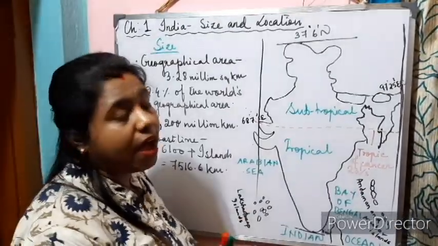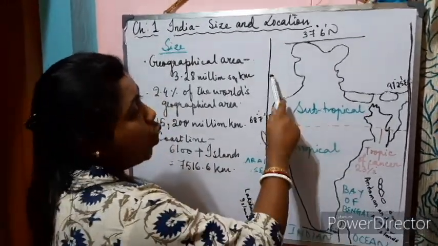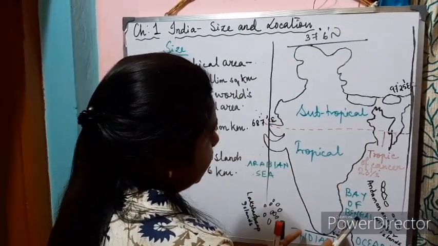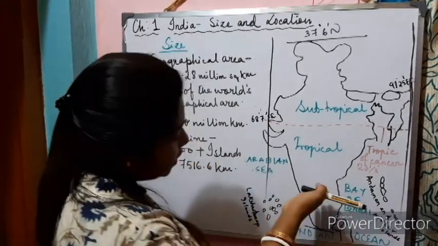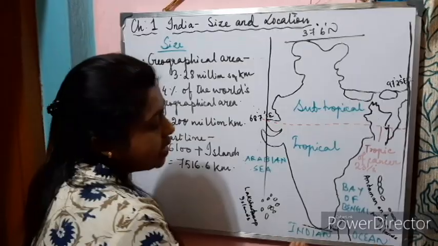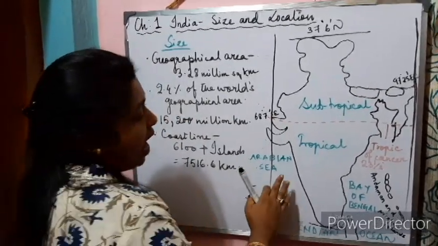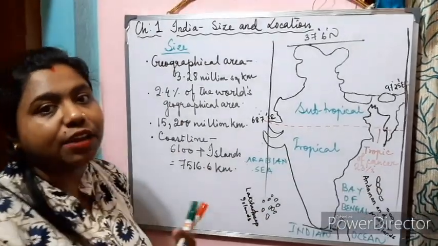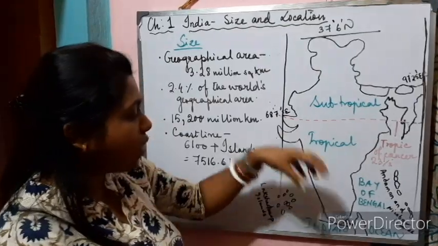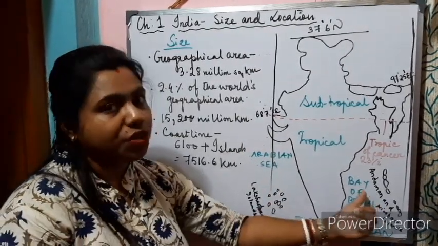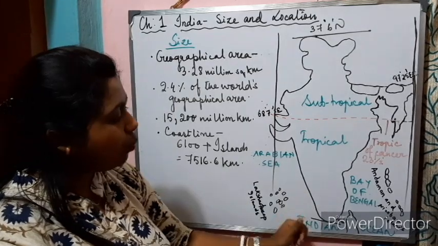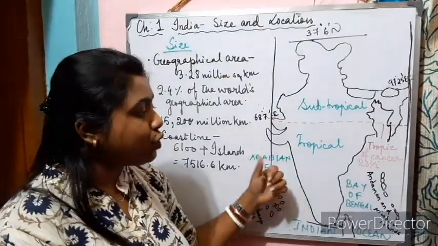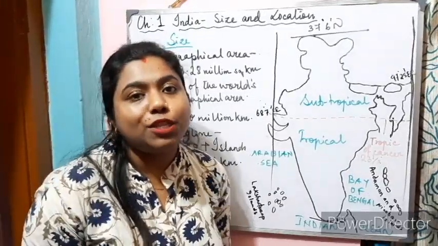India is bounded by the Himalayan Mountains in the north, northwest and northeast, and in the south our country is tapering and projecting into the ocean, the Indian Ocean, and is also surrounded by the Arabian Sea and the Bay of Bengal. That is why we call the southern portion of our country a landmass. It is a landmass which is projecting into the sea and surrounded by water on its three sides. As we can see, India is surrounded by the Arabian Sea on the west, the Bay of Bengal on the east and the Indian Ocean on the south. That is why we call it the Indian Peninsula.